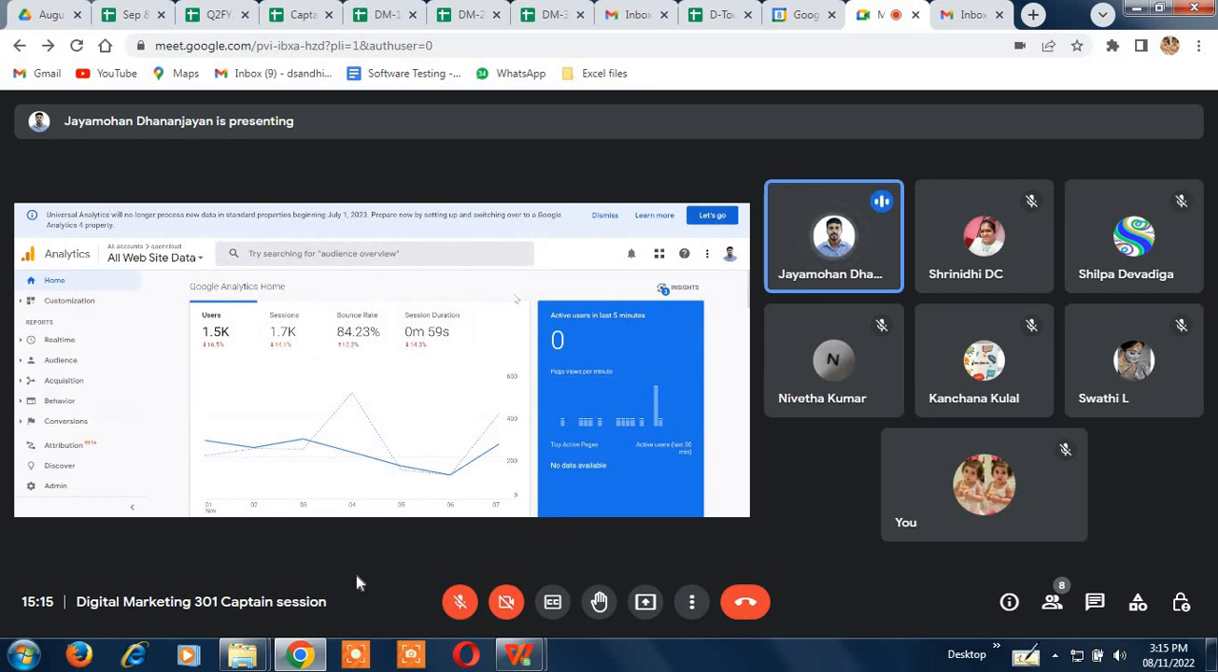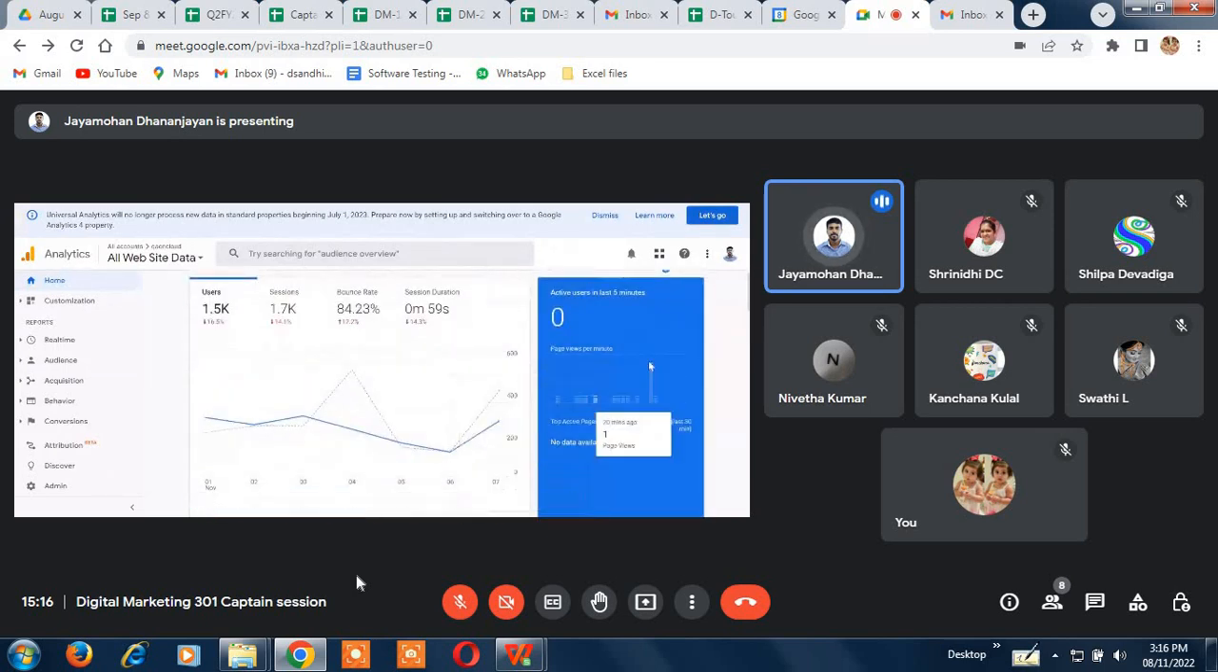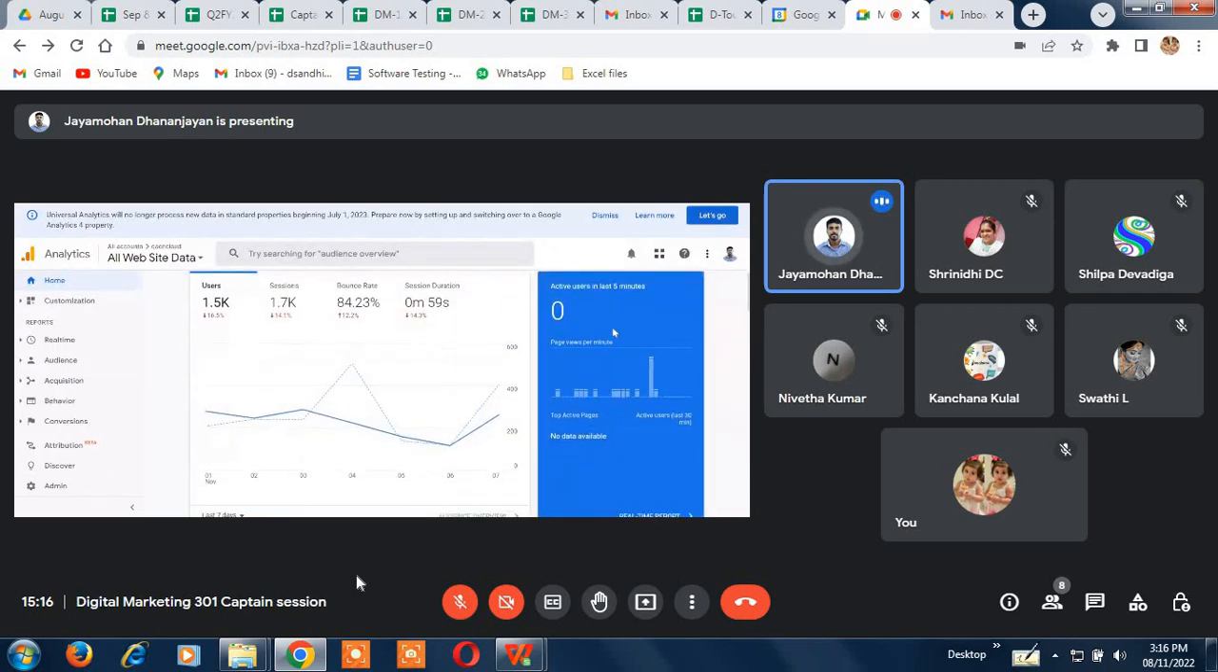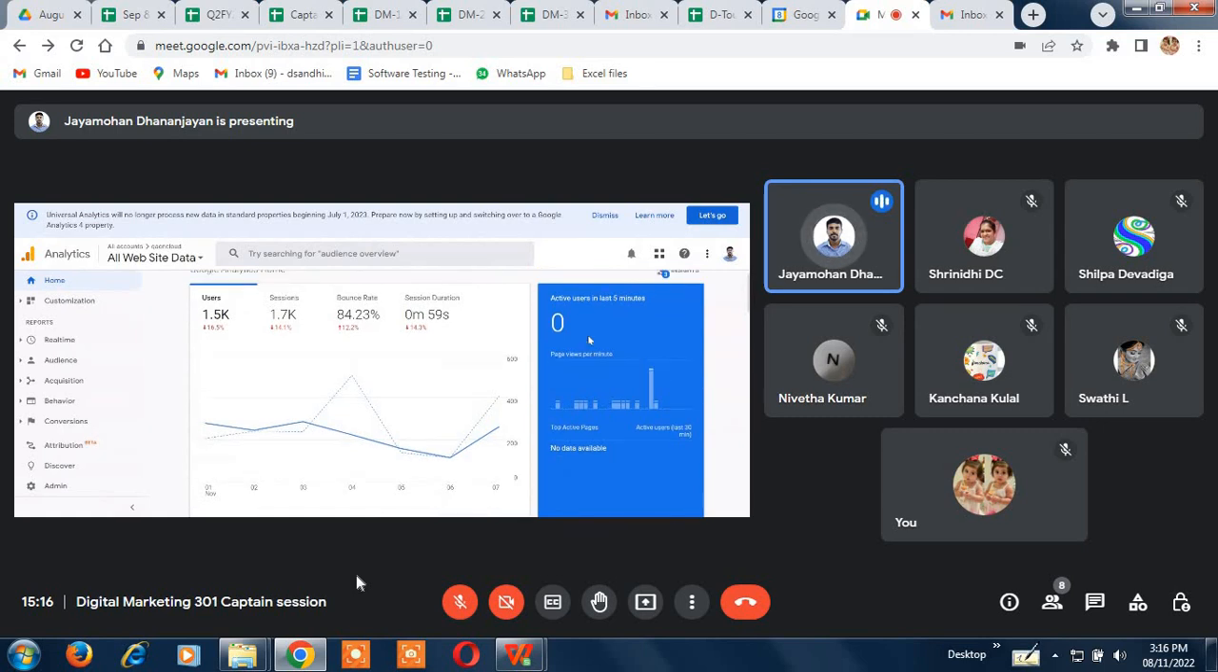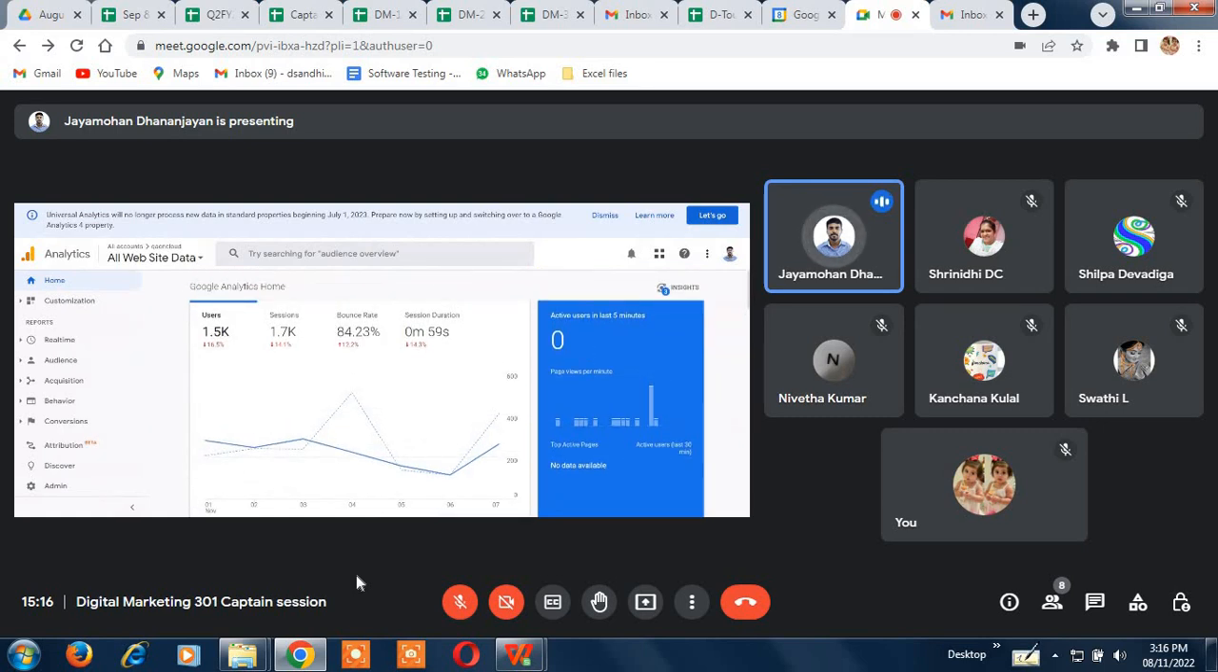So that is what you're looking at. If you look here, you see these four things. This is like a summary of everything. Currently active users on the website, we don't have anyone. There are no active users. No one is looking at our website as of now.